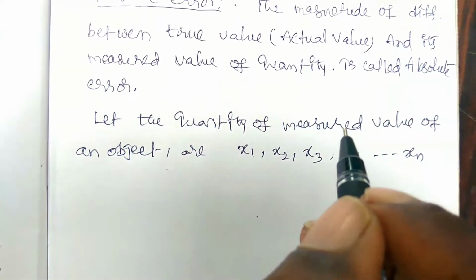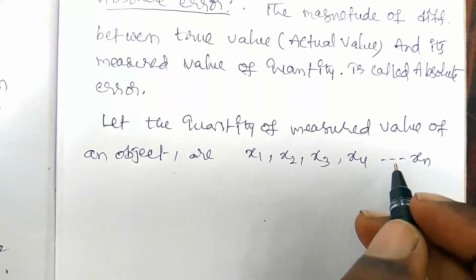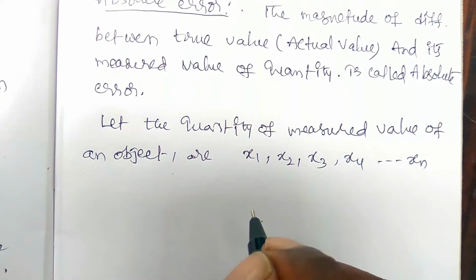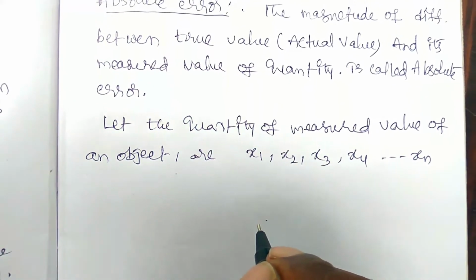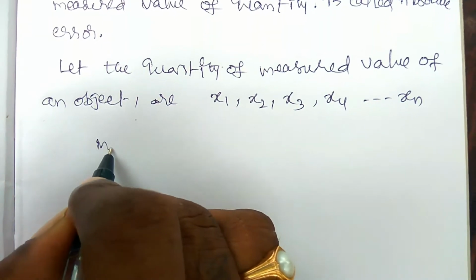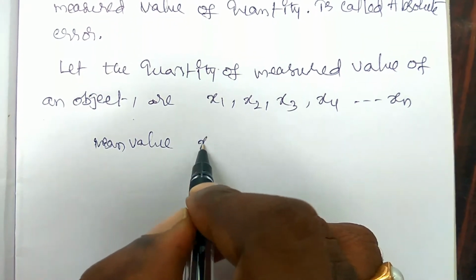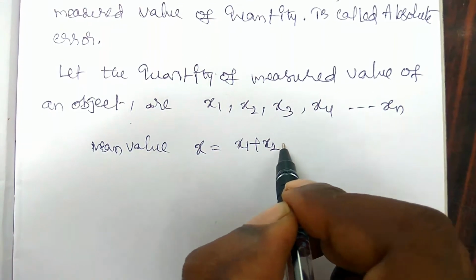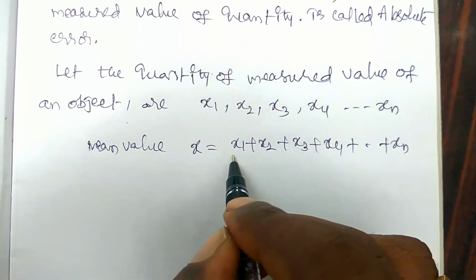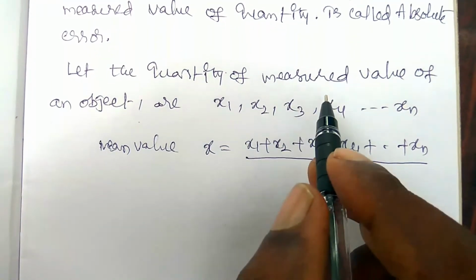When we measure an object and its values come as x1, x2, x3, x4 up to xn, we note them down. Here we need to find the mean value. The mean value x is equal to x1 plus x2 plus x3 plus x4 plus up to xn, divided by n.